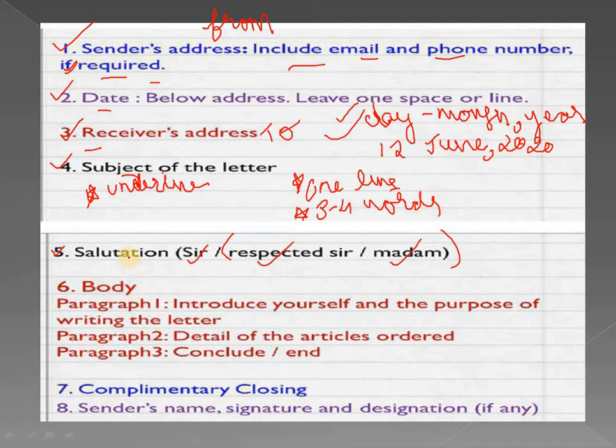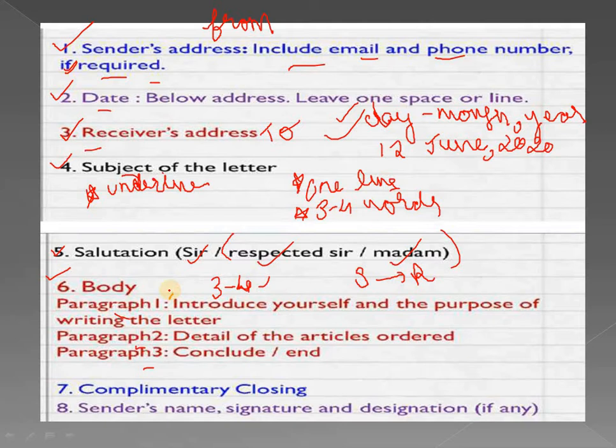Now after the salutation, we have the soul of our letter, that is the body. The body mainly contains 3 to 4 paragraphs. It contains all the necessary information that the sender wants to say to the receiver. As I told you, it can have 3 to 4 paragraphs, and the first, second, and third paragraphs can be framed in this way.